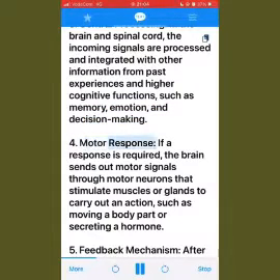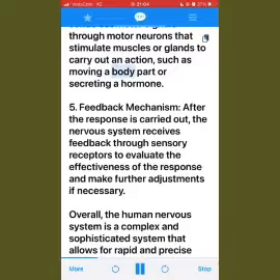4. Motor response. If a response is required, the brain sends out motor signals through motor neurons that stimulate muscles or glands to carry out an action, such as moving a body part or secreting a hormone. 5. Feedback mechanism. After the response is carried out, the nervous system receives feedback through sensory receptors to evaluate the effectiveness of the response and make further adjustments if necessary.